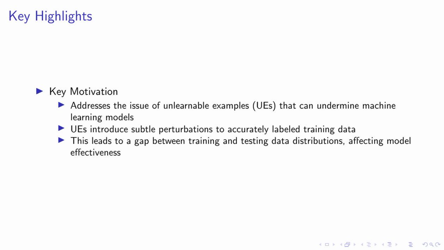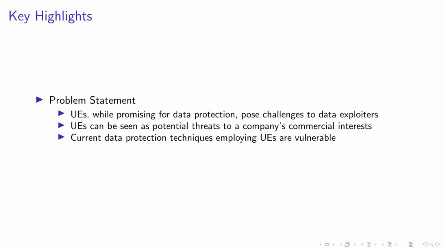Raising awareness: we aim to increase awareness about the vulnerability of current data protection techniques that use UEs, encouraging further research into more reliable and trustworthy data protection techniques. In this slide, we delve into the key highlights of our research.